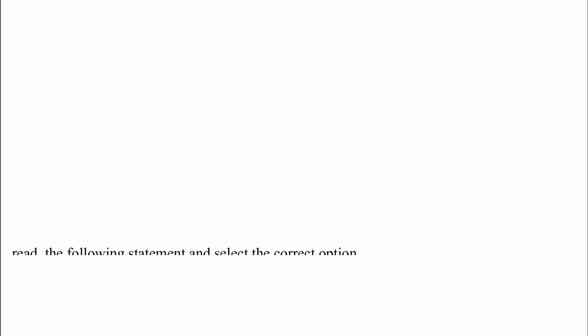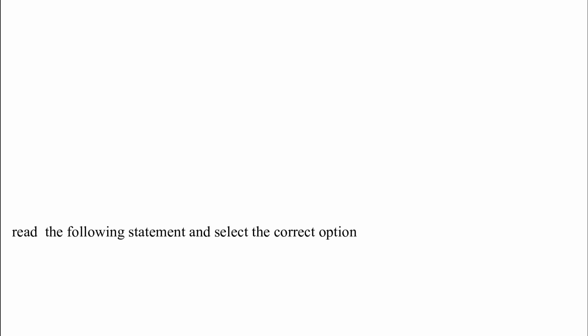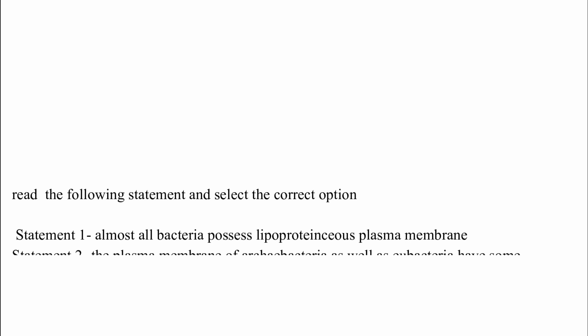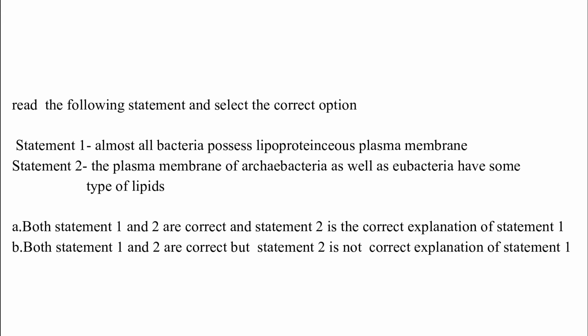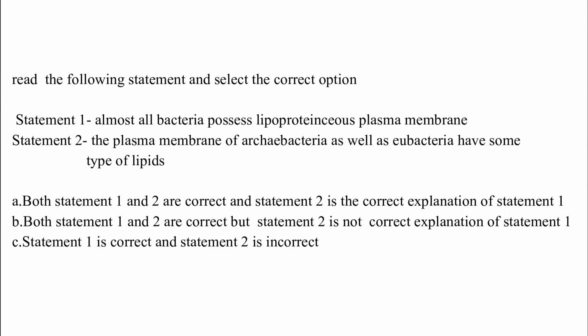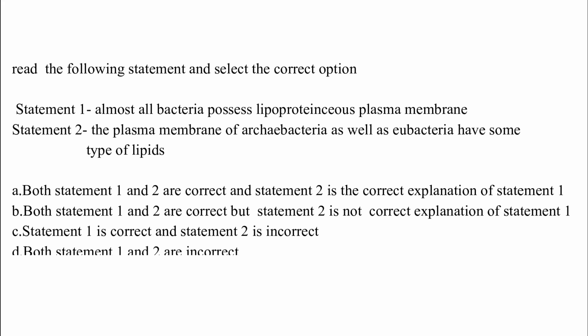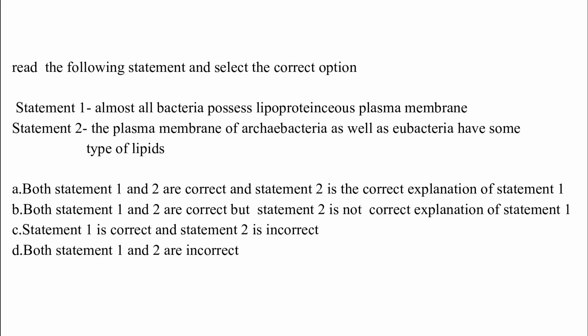Read the following statements and select the correct option. Statement 1. Almost all bacteria possess lipoproteinous plasma membrane. Statement 2. The plasma membrane of Archaebacteria as well as bacteria have some type of lipid. Option A. Both statements 1 and 2 are correct and statement 2 is the correct explanation of statement 1.